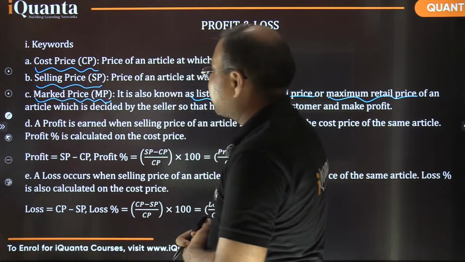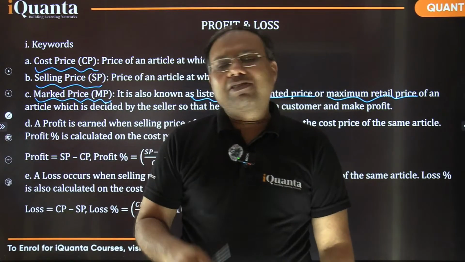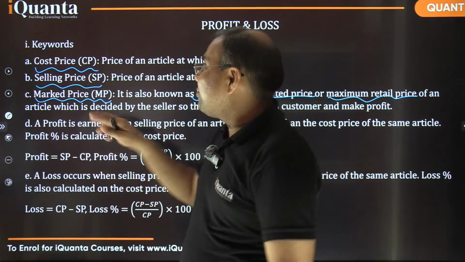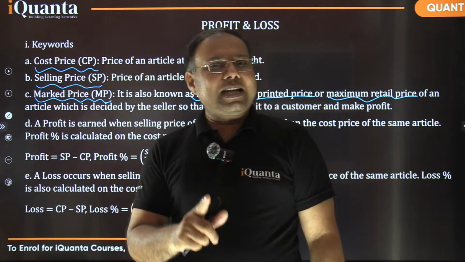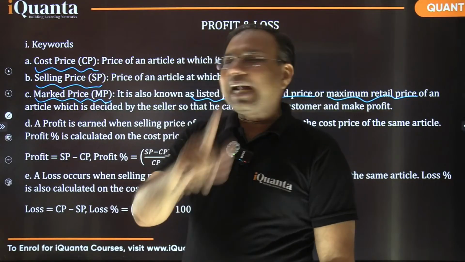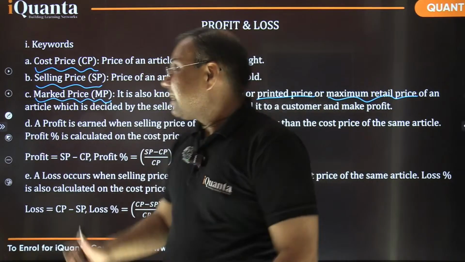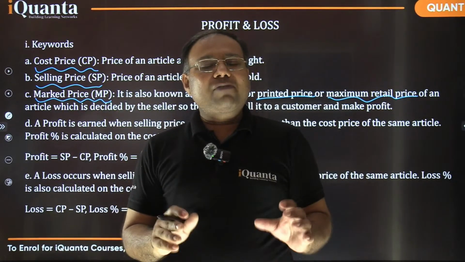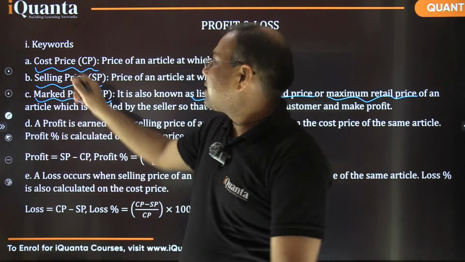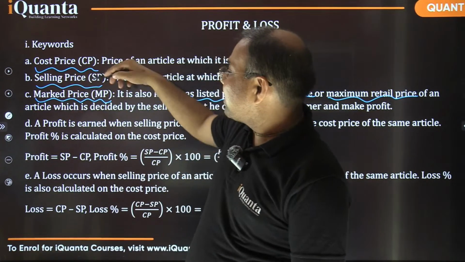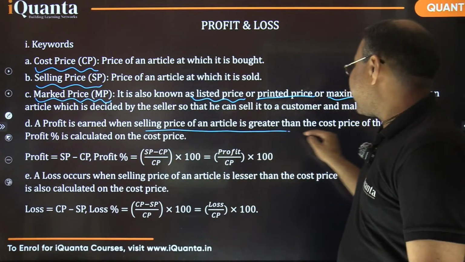Anyway, coming back to the point, I hope you are able to understand the difference between these three prices. While solving questions, I have seen many students get confused between whether it is CP or SP or MP. So don't ever get confused. Whatever price is being shown to the customer, that is always the mark price, and the final price which the customer pays, that is the selling price, and the price which was borne by the owner, the shopkeeper, the seller, that is called the cost price. And the difference between CP and SP is our profit. So profit is earned when selling price is greater than the cost price.